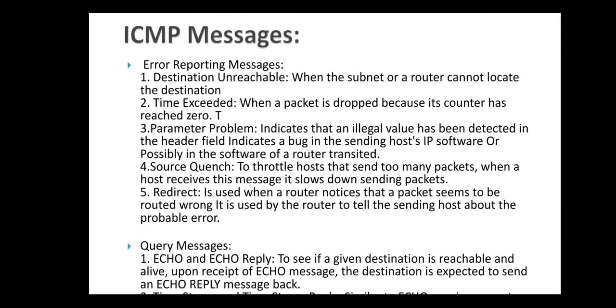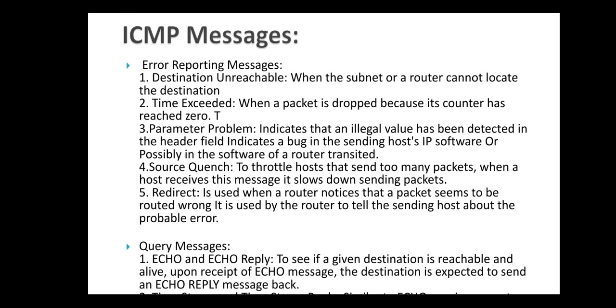ICMP error reporting messages. Destination unreachable, when the subnet or router cannot locate the destination, meaning the destination is not properly specified. Time exceeded, when the packet is dropped because its counter has reached 0, that is time to live becomes 0. Parameter problem indicates that an illegal value has been detected in the header field. It indicates a bug in the sending host's IP software or possibly in the software of a router in transit.